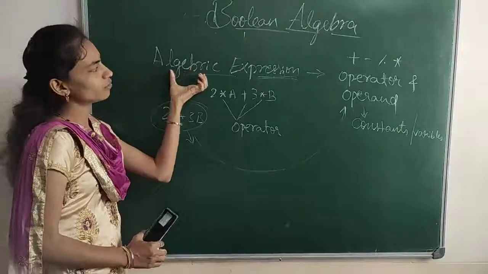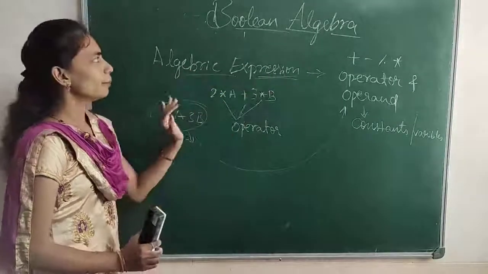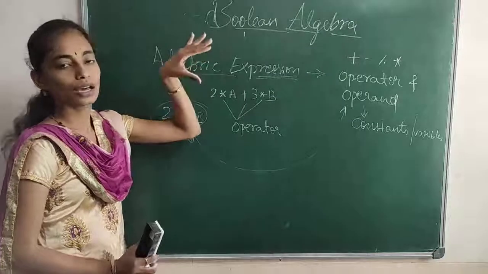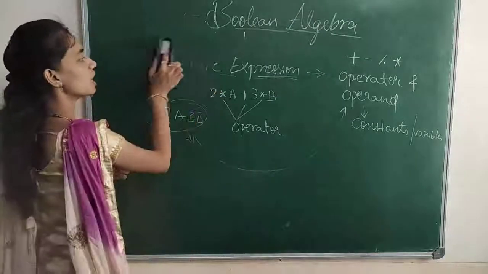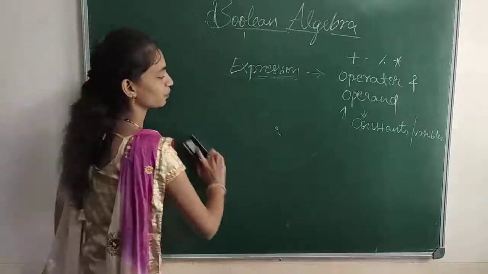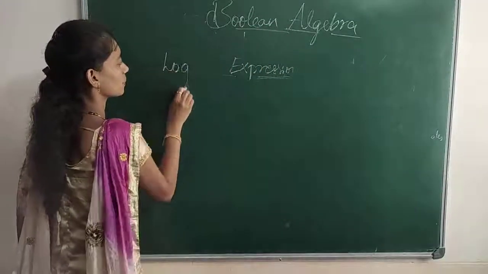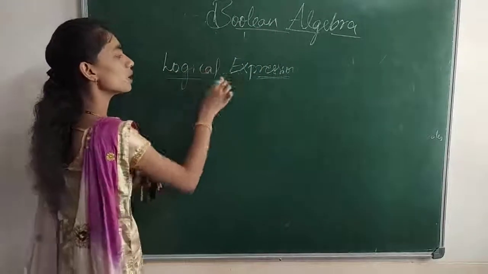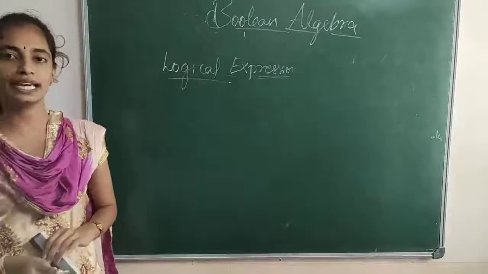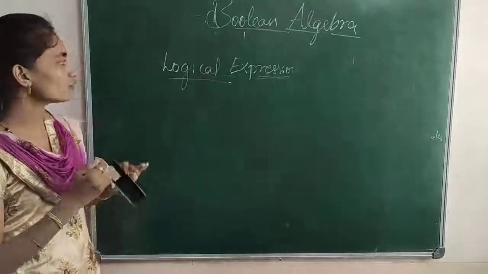So we studied what is an algebraic expression, but we have to know what is a Boolean expression or logical expression. Both are the same. We have to know the logical expression or Boolean expression. What is the meaning of this?